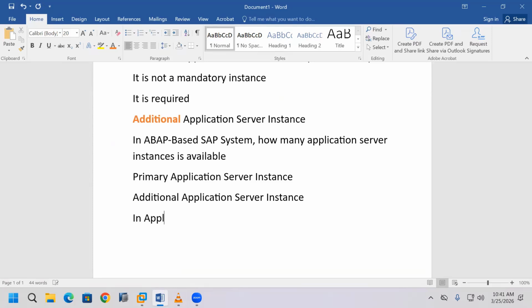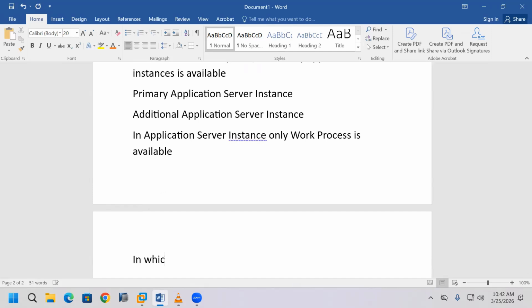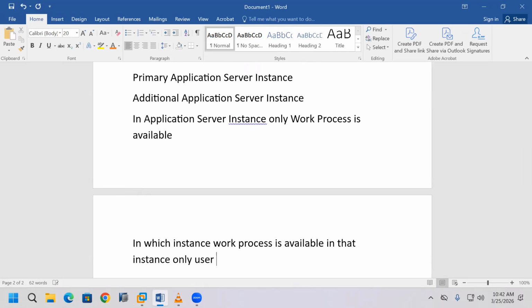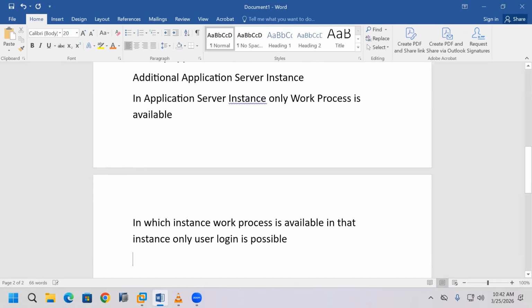Work processes are available only in application server instances. In whichever instance work processes are available, user login is possible only in those instances. That means user login is possible only in the primary application server instance and the additional application server instances.